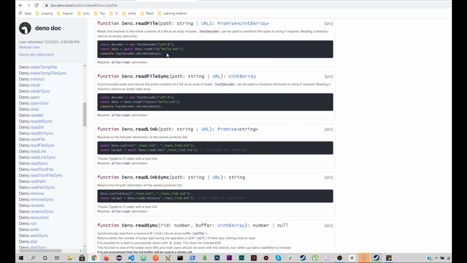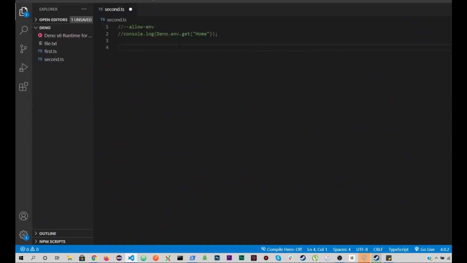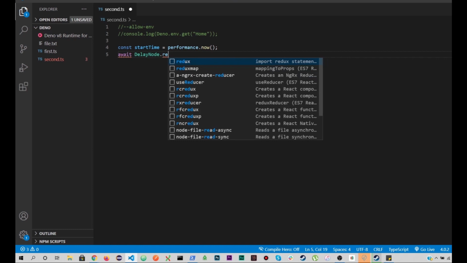So first of all, let's say I want to check the time, and this is for debugging, to see how much time the script actually took to run, right? This will let us find out in detailed form how many milliseconds this line took to read the file. So I'm going to start off with startTime, given by performance.now, and I can use the promise of Deno, and this is readFile.